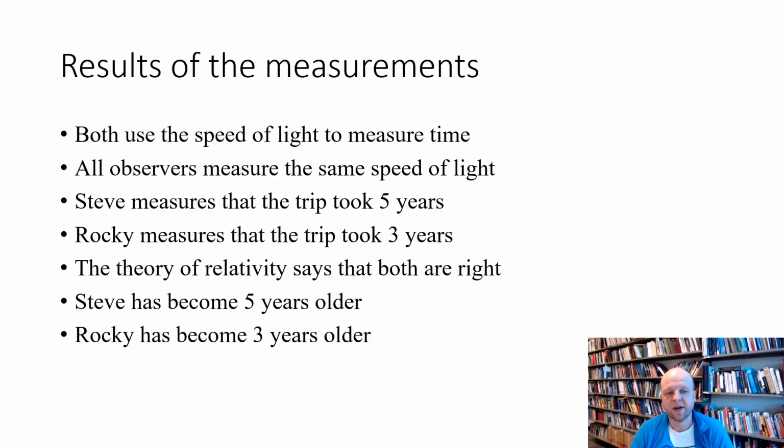And so we can also imagine Rocky traveling even faster and aging even less, all the way down to the photons, the light particles that travel at light speed. They don't age at all, they just stay unchanged at all times. And so this is one of the many strange facts about the universe that follows from the theory of relativity. So this was the first look at some of the results that follow from the fact that everybody measures the same speed of light.